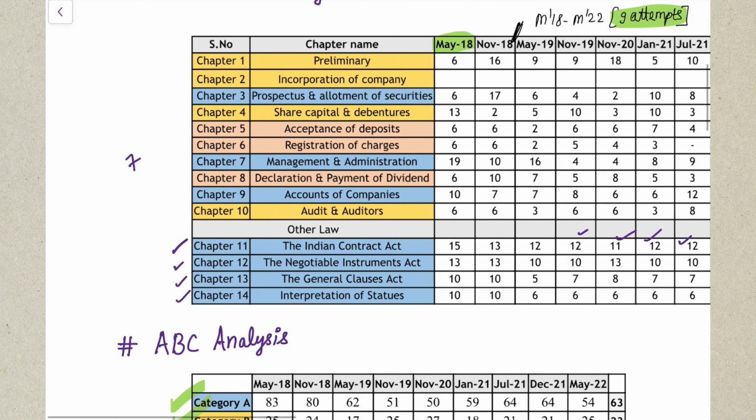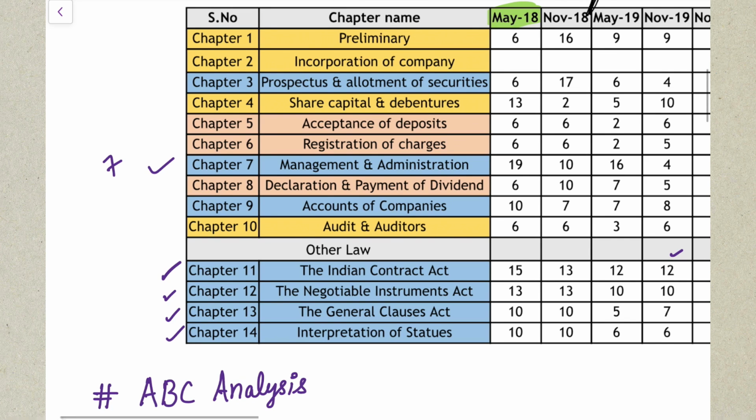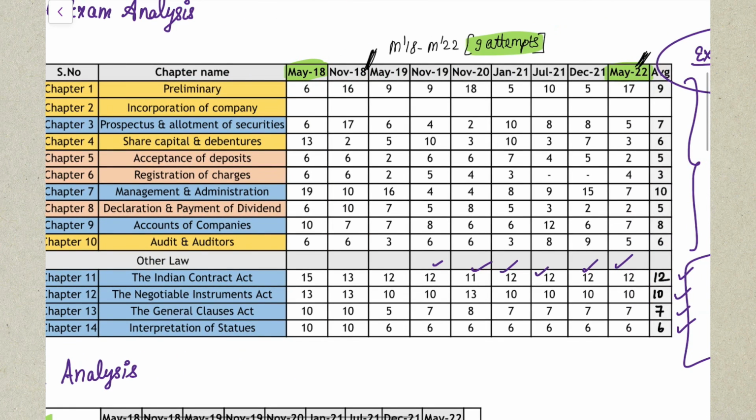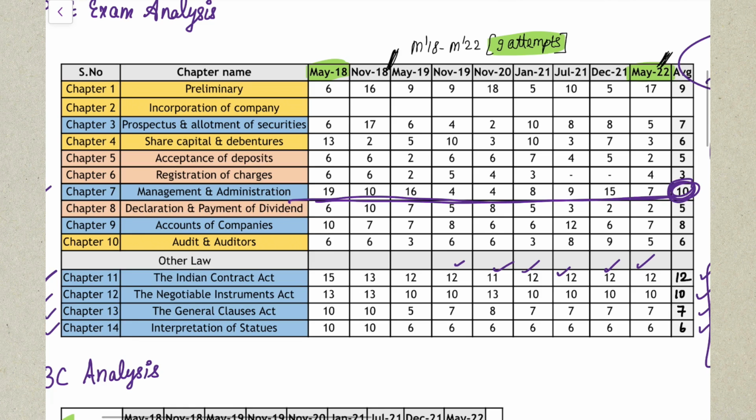Apart from that, in your corporate law, your management and administration, in every attempt there has been a definite question, which usually weighs from a range of around 5 to 20 marks. So an average of 10 marks is being picked from this chapter. So definitely, studying this chapter is important.